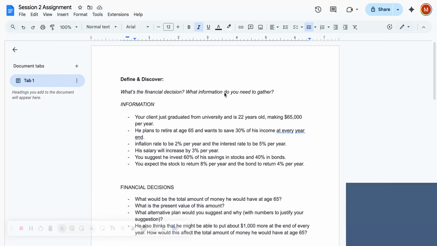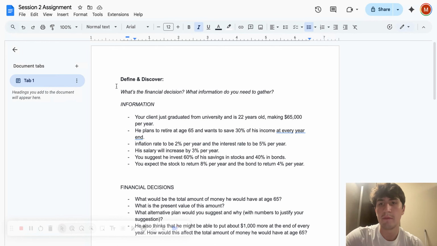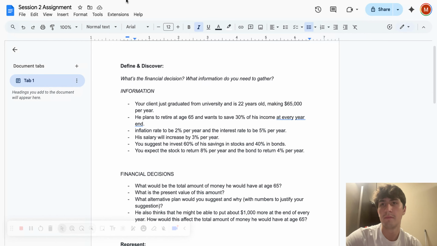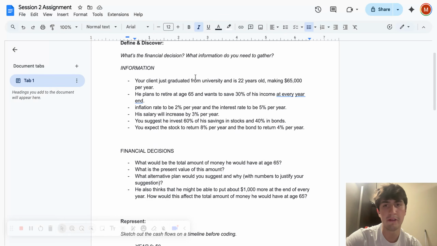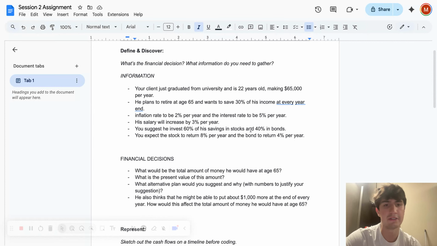So first, following the driver framework, we start with our define and discover. And so what's the financial decision? What information do we gather? So basically, I went in here and I simplified what we know. So everything I just told you, I put it in a more formatted way. That way, when I'm needing the AI's help, they can read it easier.